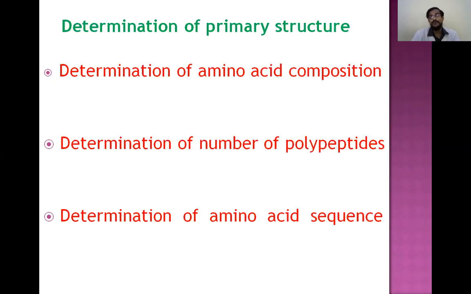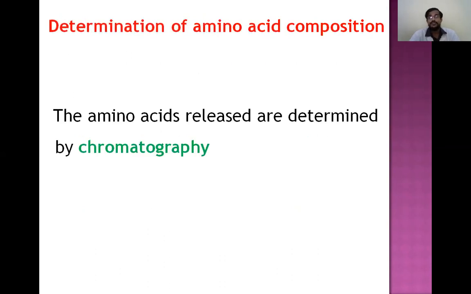Coming to the determination of primary structure. For better understanding of the primary structure of a protein, we have to determine the amino acid composition, the number of polypeptide chains, and the amino acid sequence. Determination of amino acid composition is done by chromatography. Chromatography is a technique mainly used for separation of amino acids. By separating amino acids, we can see the composition of the amino acids.